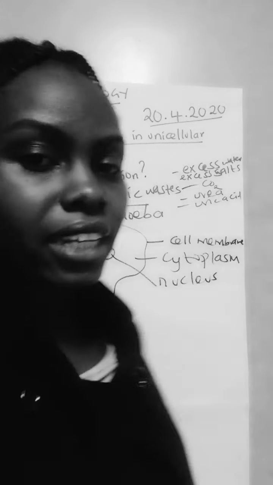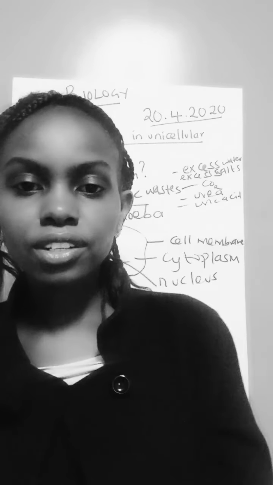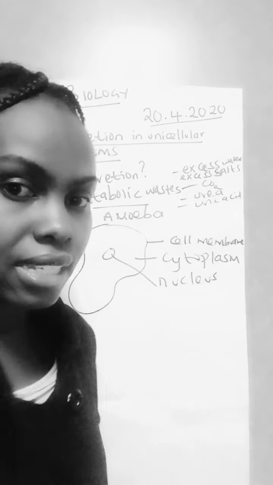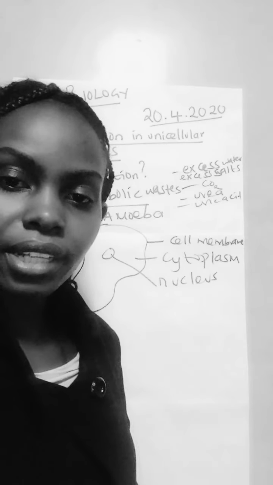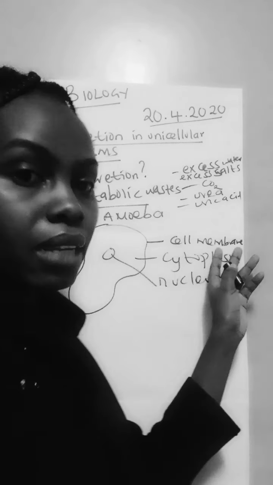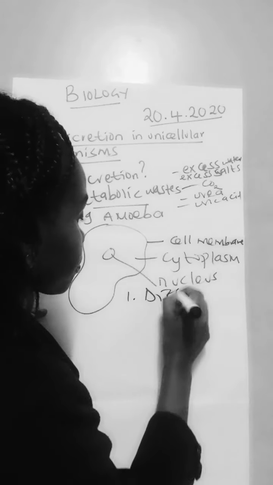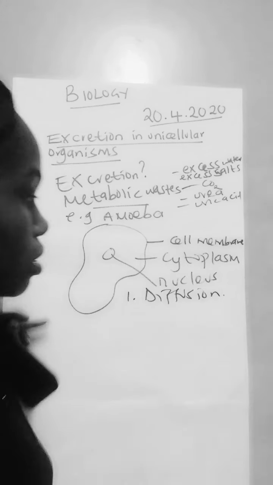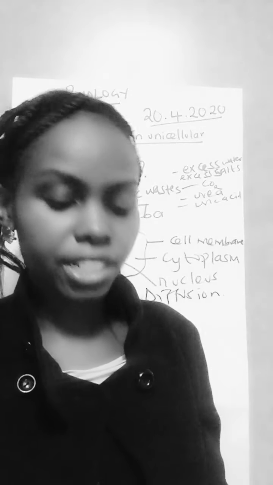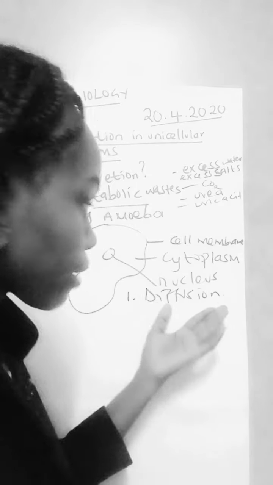So such an organism is simple, so it doesn't require elaborate excretory organs. Actually, it lacks such kind of elaborate or very complex organs for excretion. It carries out excretion through the cell membrane. So one way, a simple method of excretion in an amoeba, is diffusion. Because of having a large surface area to volume ratio, it is able to excrete its metabolic waste by simple diffusion.